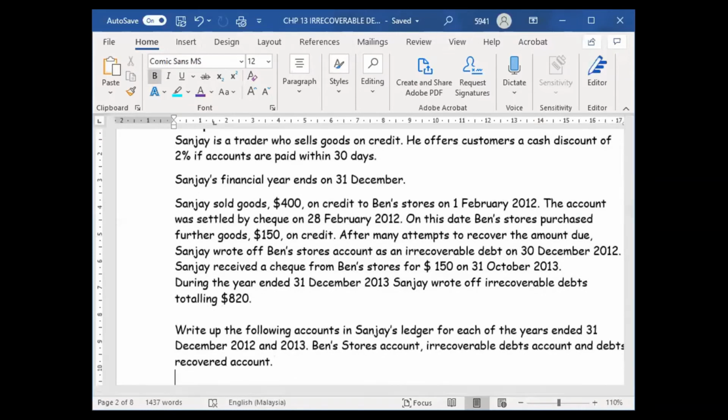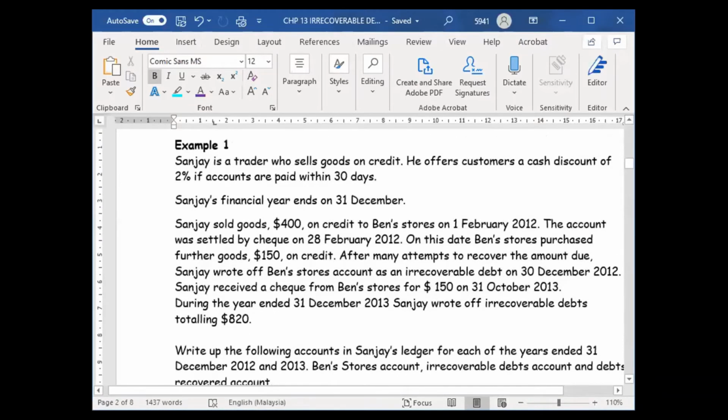Okay, we read example 1. Sanjay is a trader who sells goods on credit. He offers a customer a cash discount of 2%, okay, 2% discount if they pay within 30 days. Sanjay's financial year ends on 31st December, so every year on 31st December, they will close their account. Sanjay sold goods of 400 on credit to Ben's store on the 1st February 2012.